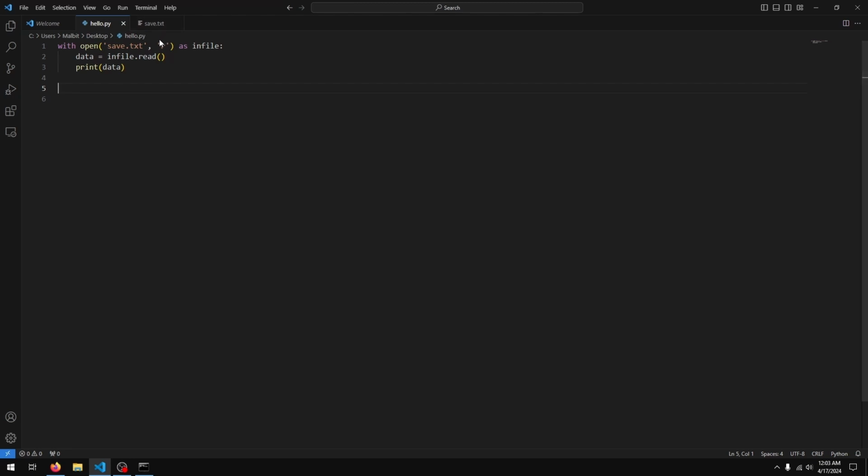So in the same way, what if I wanted to write data to my file? I can open it up in write mode, call this out file, say out file.write, this is written to the file. Let's get rid of this.